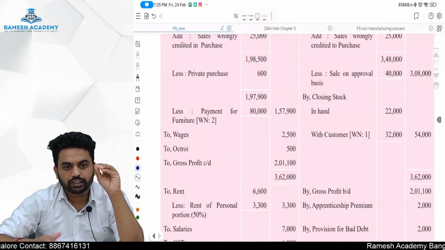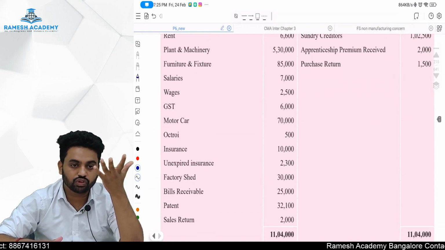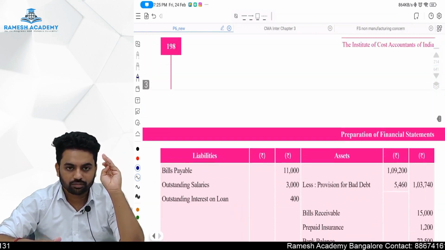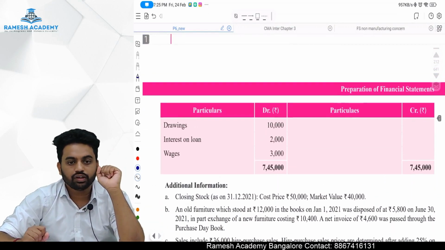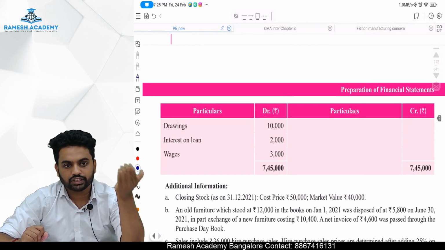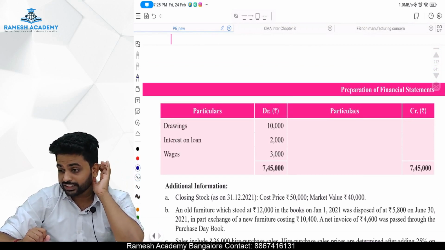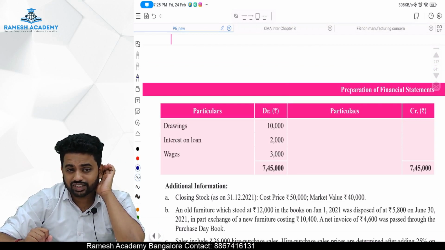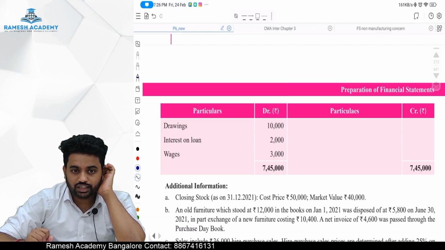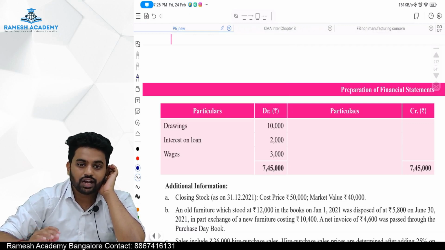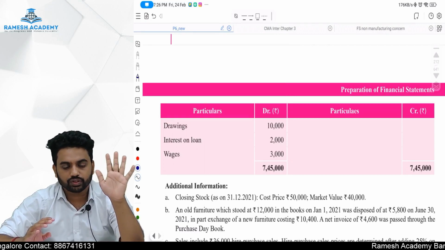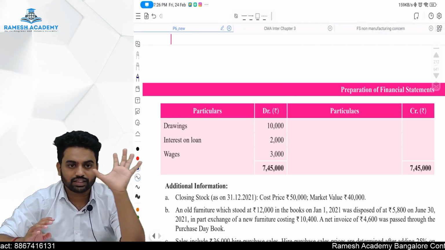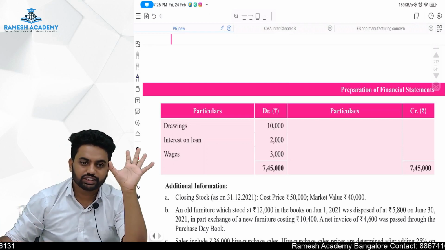We'll try to complete it in the morning session itself. Of course, special adjustments are there, but we'll concentrate majorly on those special adjustments, and we will try to wind up this particular chapter as soon as possible in tomorrow's morning session. Morning we will start at 7:30, from 7:30 to 10:30. After that, whether my class is there or not, I will let you know later.